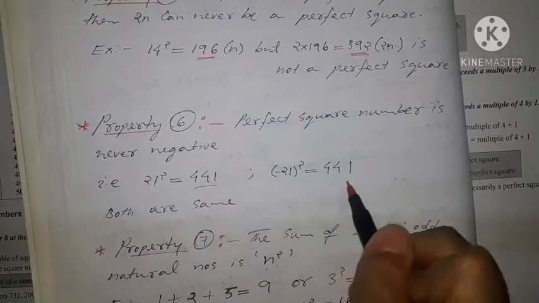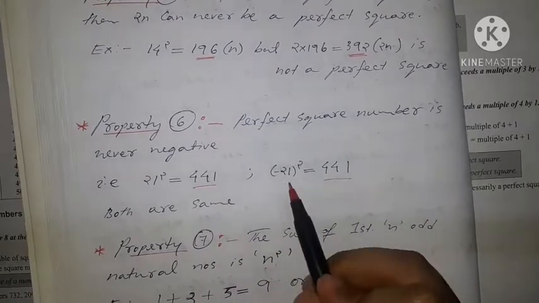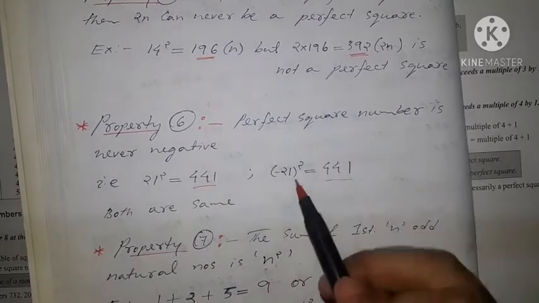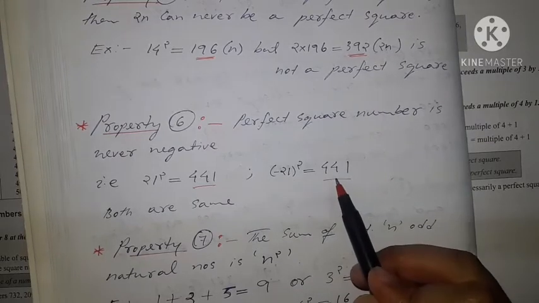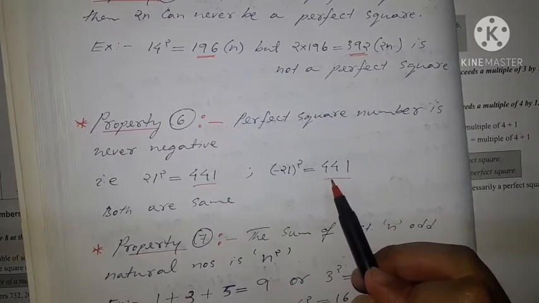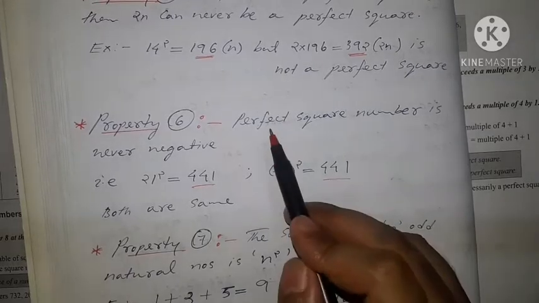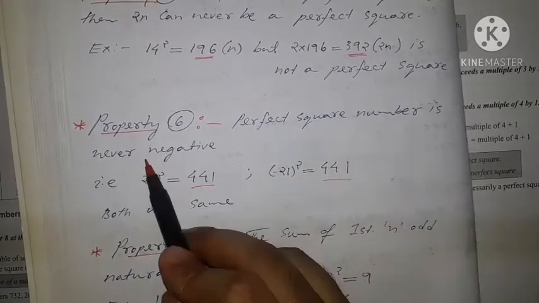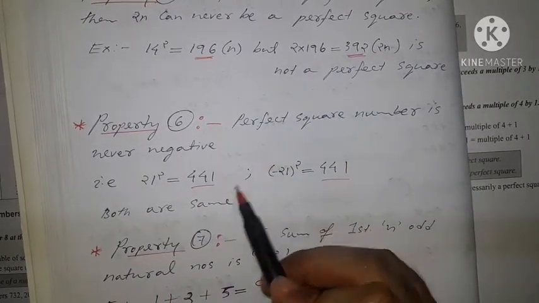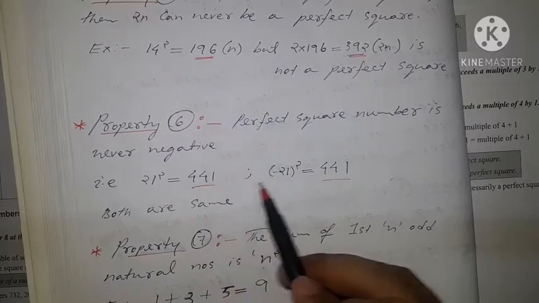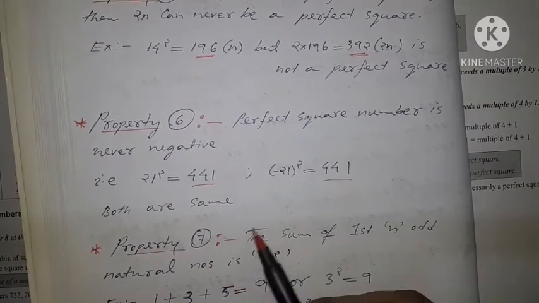In both cases the result is the same, 441. So even if we take the square of a negative number, the square we get is a positive number. Therefore the perfect square of a number cannot be negative.